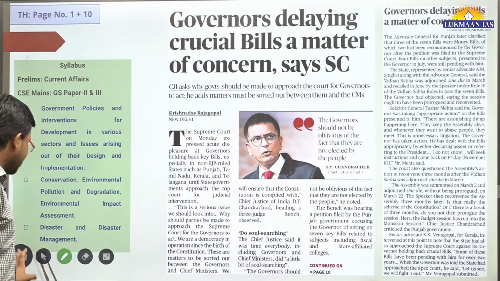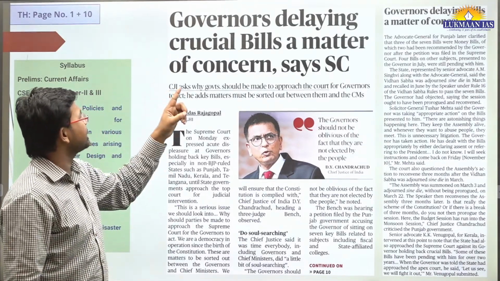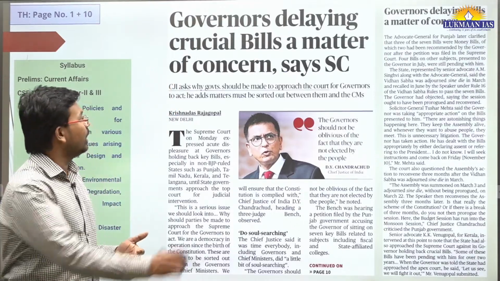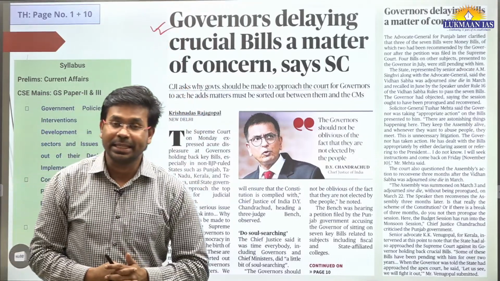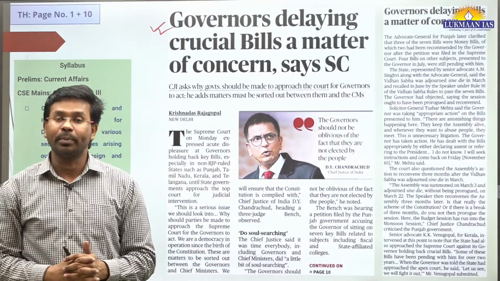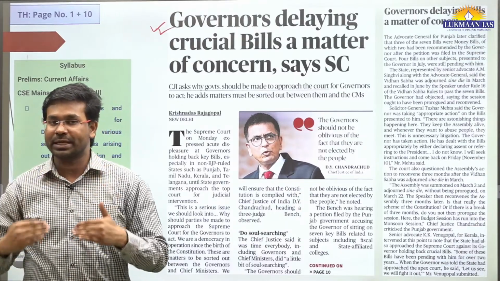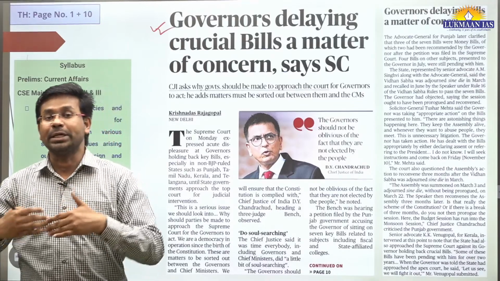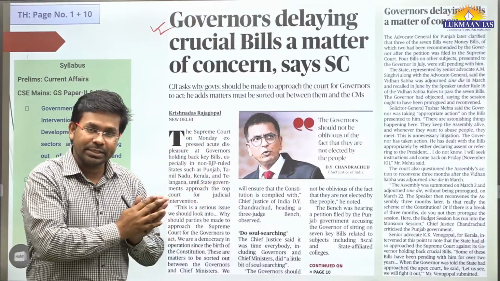So with this, let us start the discussion of the first topic today. This topic says governors delaying crucial bills a matter of concern, says the Supreme Court of India. So the thing is, there are many states in India that are non-BJP ruled states. In these states, generally the governors are appointed by the central government. They are appointed by the ruling party of the center, so they appoint their governors in all the states.